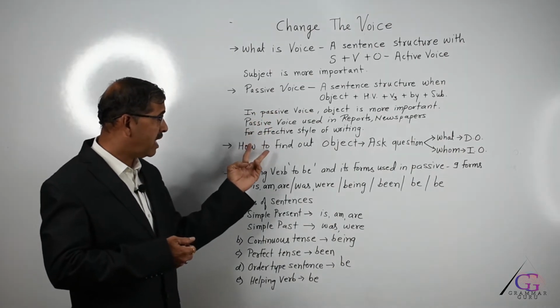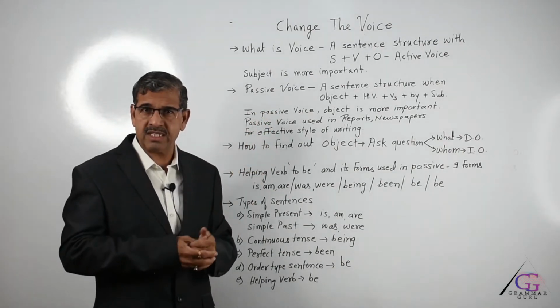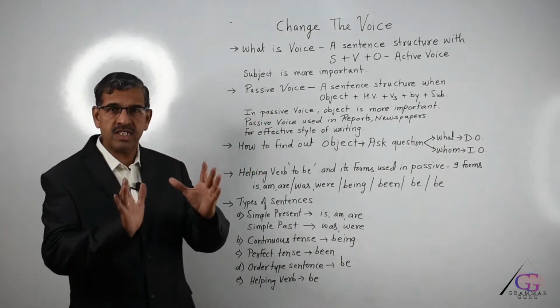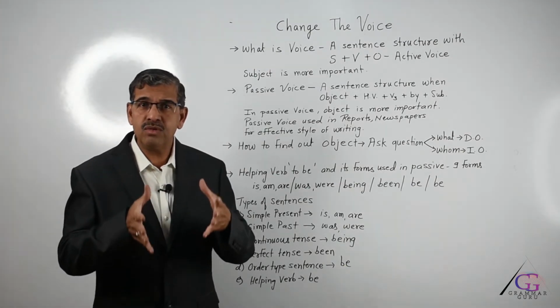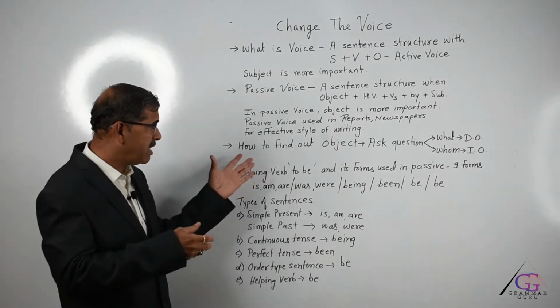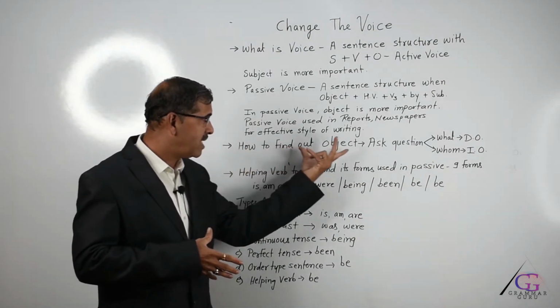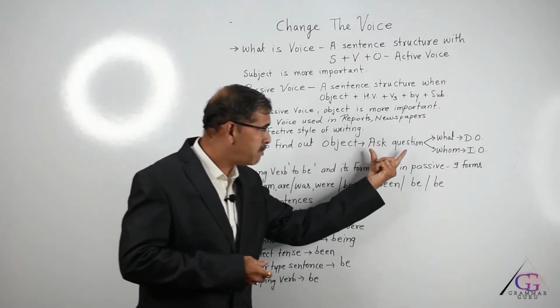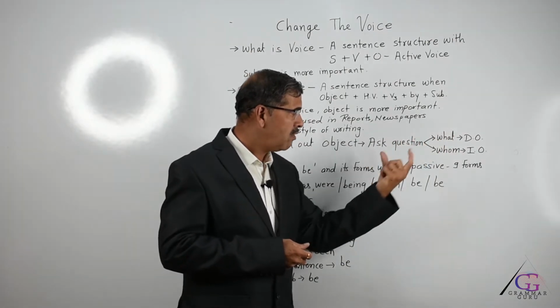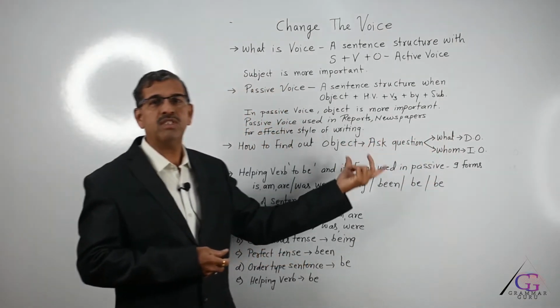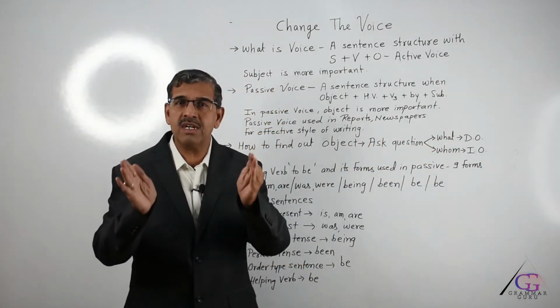So whenever we have to change active to passive or passive to active, the first thing that we must know is how to find out an object. So let me give you a simple trick to find an object. To find an object, you simply ask the question what or whom, and this question must be asked to the verb in the sentence.